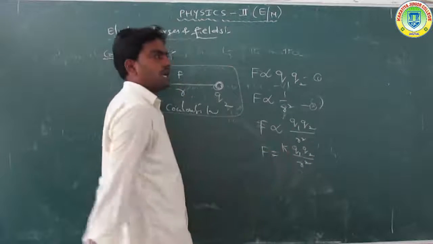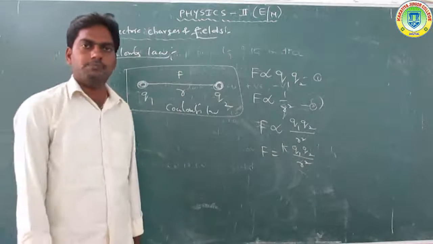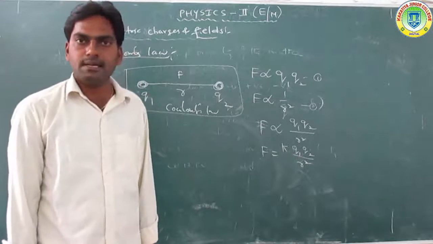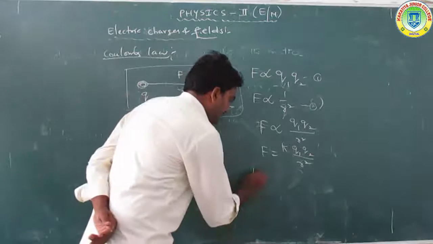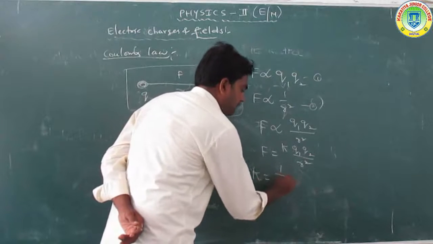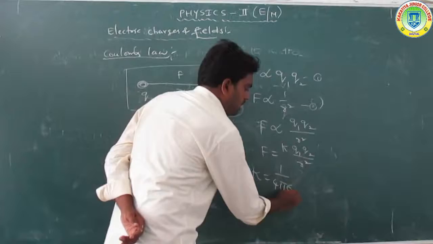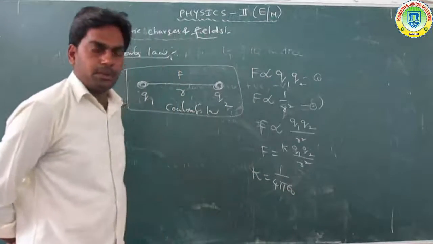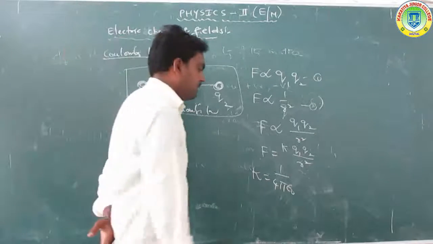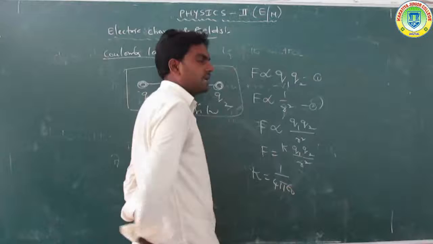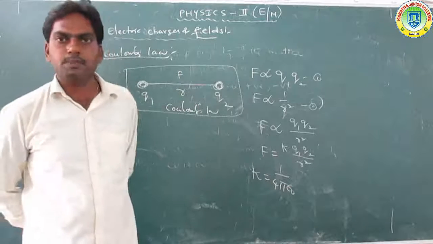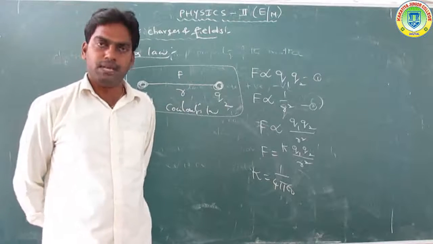K is called the proportionality constant. K is taken to be 1 by 4 pi epsilon. Epsilon is called the permittivity of free space.